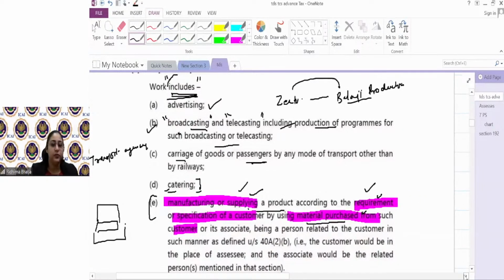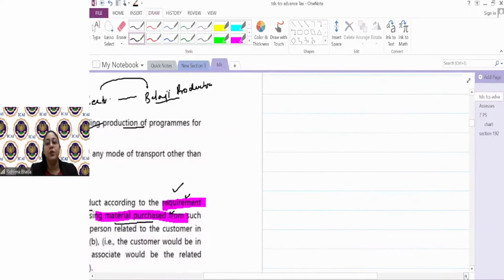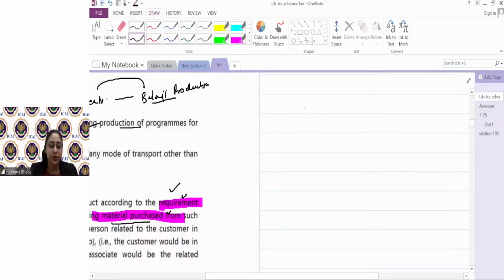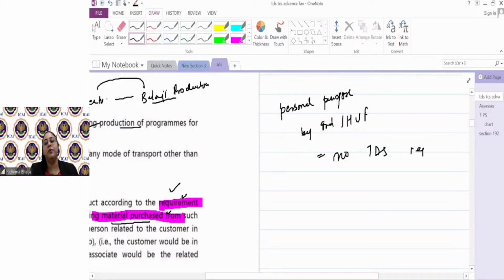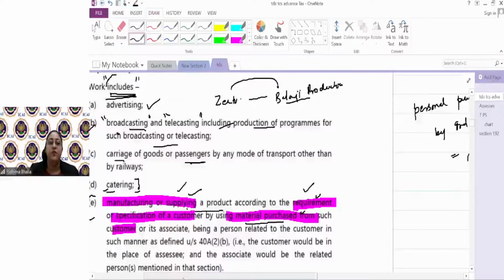Exception number one, guys, which you can write in other remarks also, that personal purpose payment made by individual or HUL, no TDS required. Capital letters where I'm writing, personal payments would not be covered under 194C. Matlab, even if I am an individual, have a turnover of say 50 crores in the preceding year, okay, but if I'm making these payments for my personal purpose,